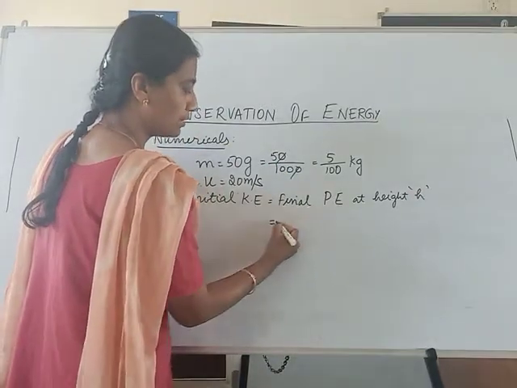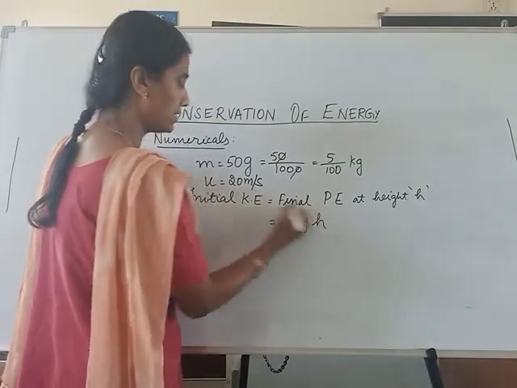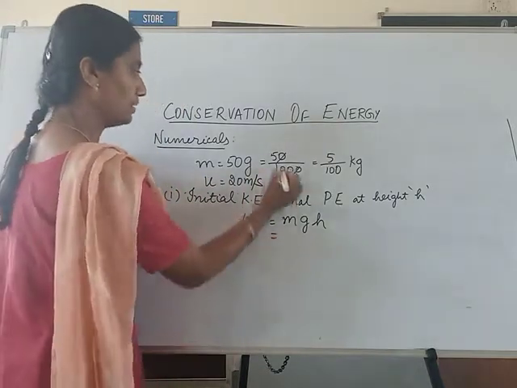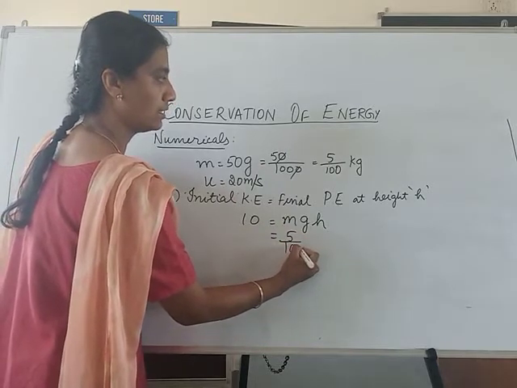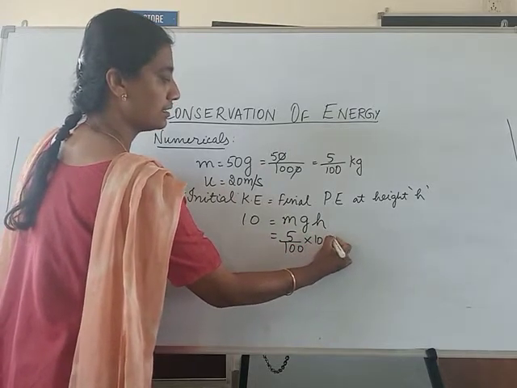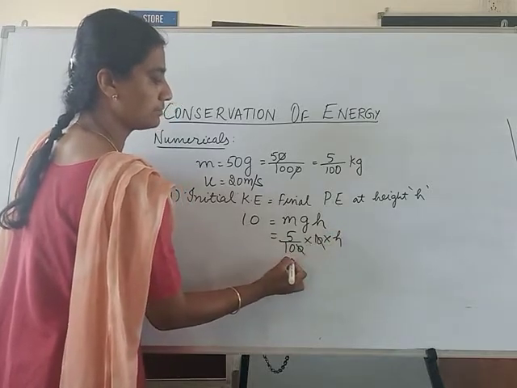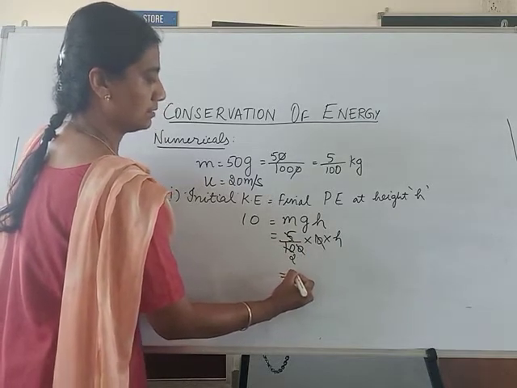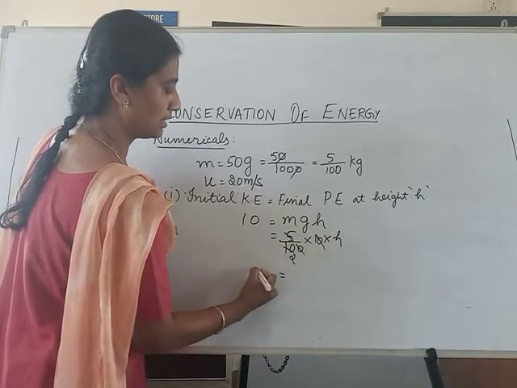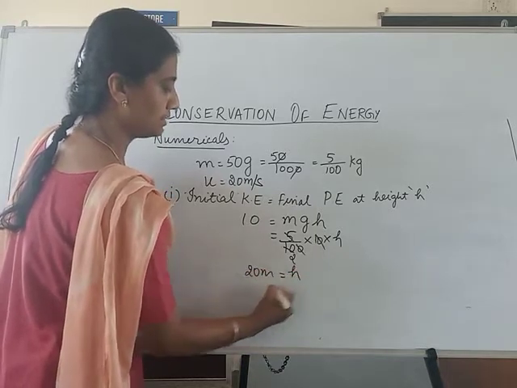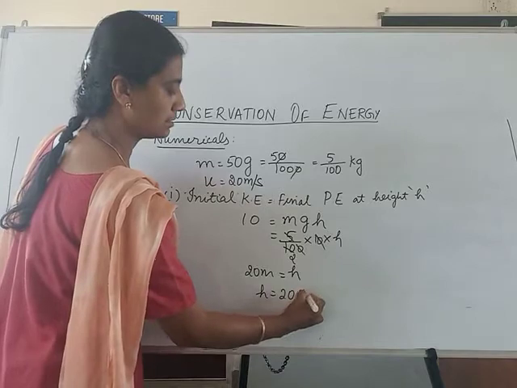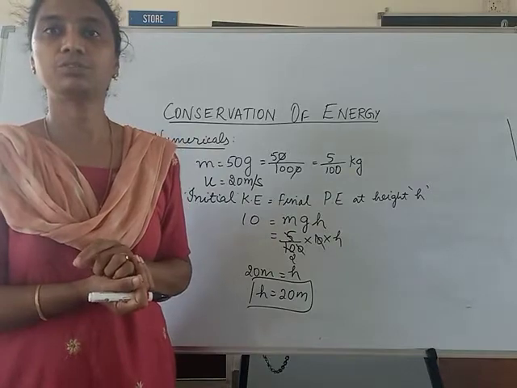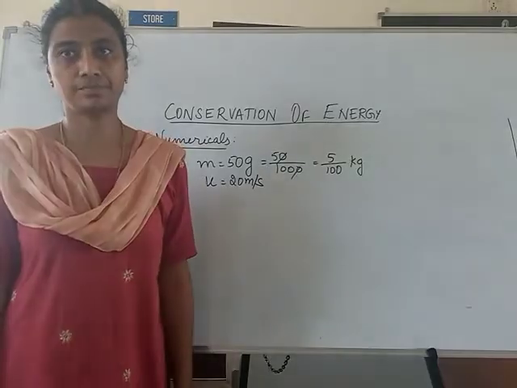And the formula for potential energy is mgh. Initial kinetic energy we just now calculated as 10 joule. So in place of m, we'll write 5 upon 100, g is 10, into h. So 2 into 10, 20 meter. So height will be 20 meter. This ball can go up to a height of 20 meter when you throw it.